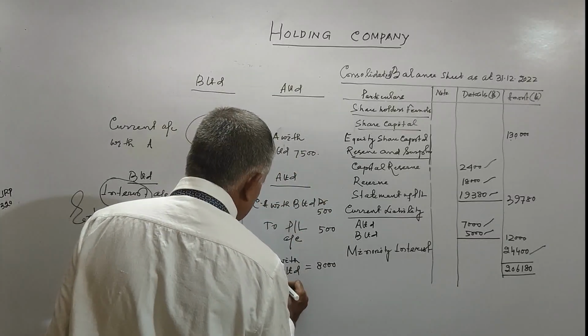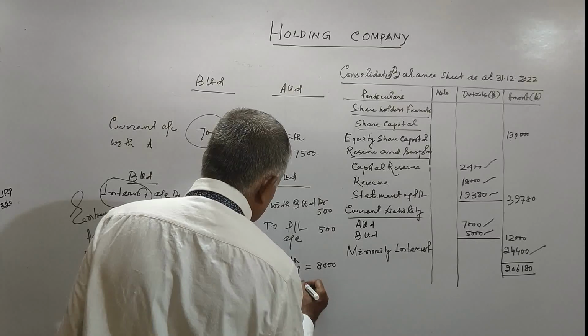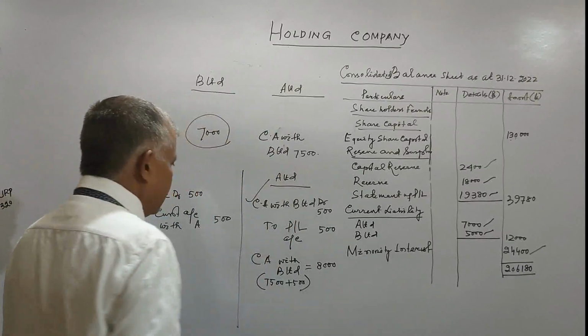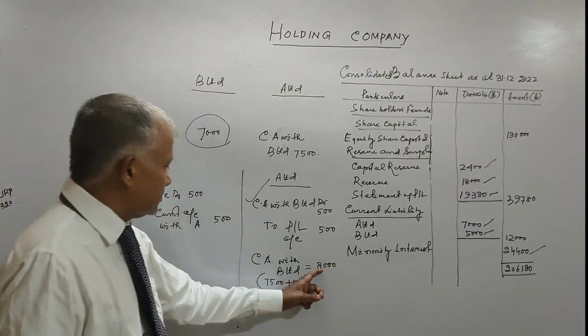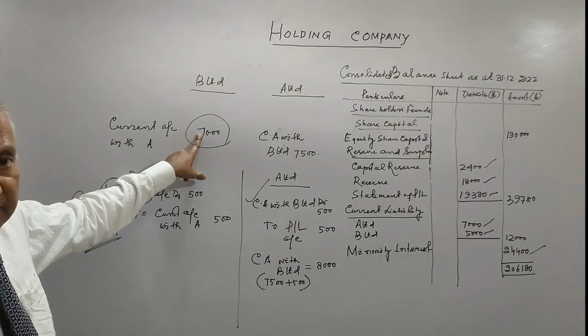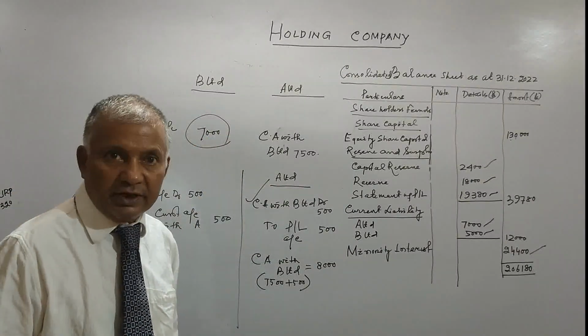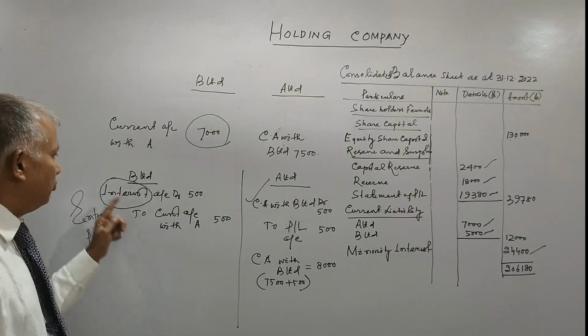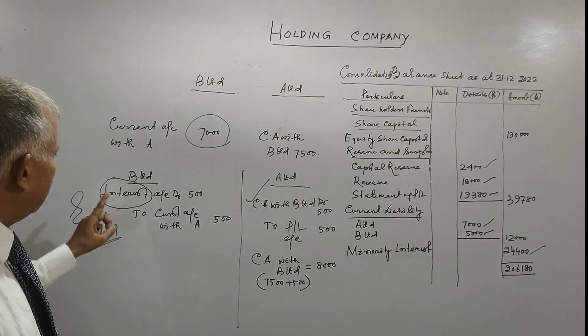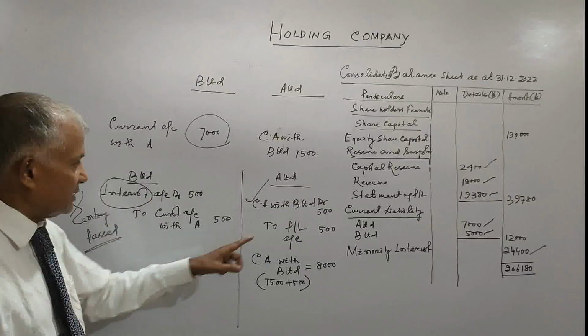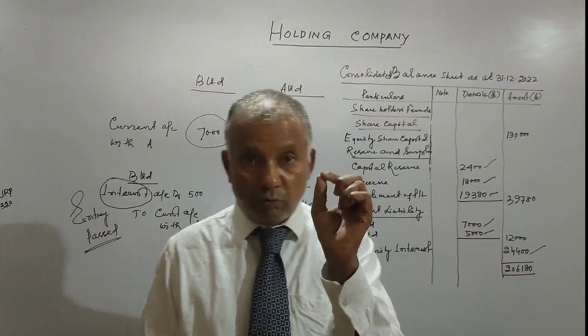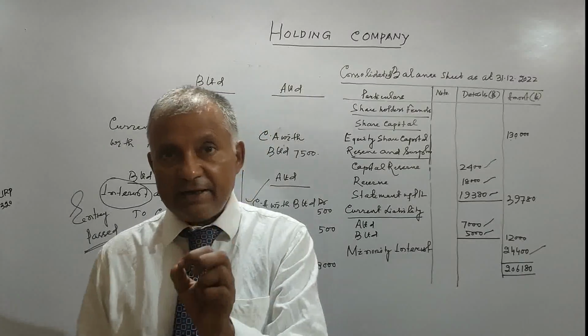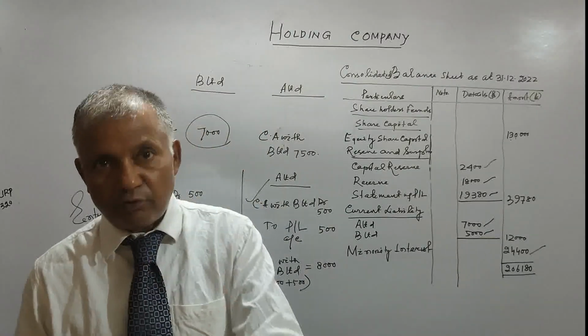7,500 was there plus 500 the entry. This is the debit. So the balance is 8,000. Here the balance is 7,000. Therefore, friend, this 500 we have taken as interest in the holding company's P&L and reserve, that is statement 4.